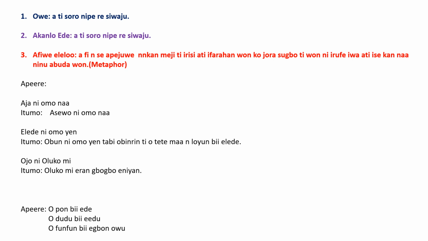Òjò ni olùkọ́ mi. My teacher is a rain. What does this mean? Rain is what everybody can see. When it rains, you see it. Olùkọ́ mi ní ẹran ìfẹ́ gbogbo ènìyàn. Ó ní ẹran ìfẹ́. That means my teacher is someone that everybody knows, everybody loves.